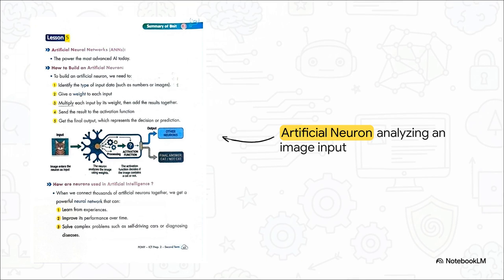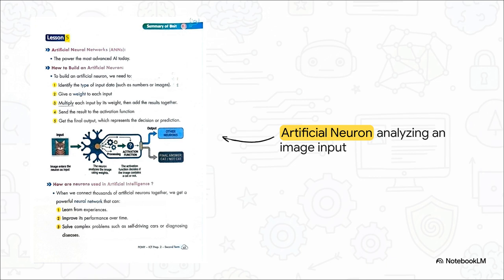Let's ground those 5 steps in reality with this example. Notice how the image of the cat enters the system as the input? The neuron then analyzes all the pixels using those weights we talked about. All that heavy math happens right there in the processing center. And then it hits that question mark. That's our activation function. The function looks at the math and makes the final call, sending out the signal, yes, it's a cat, or no, it's not a cat.